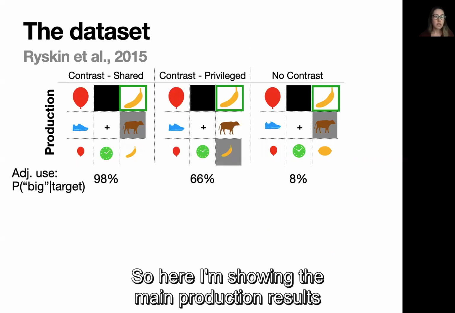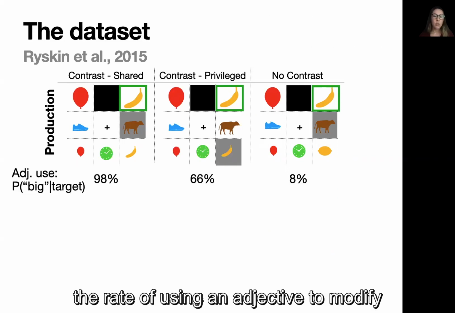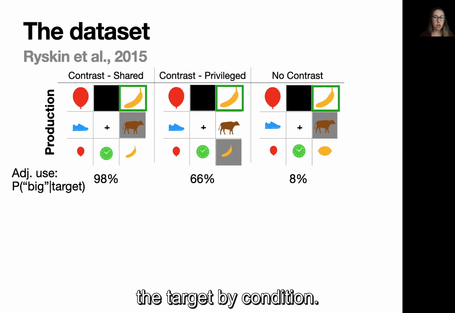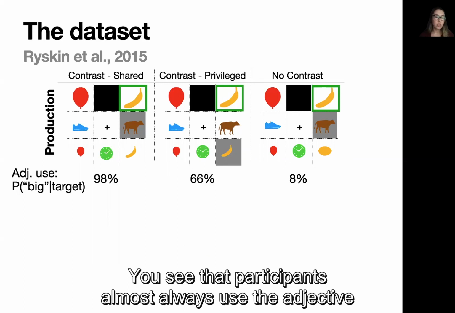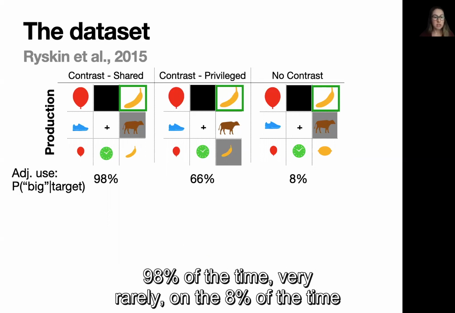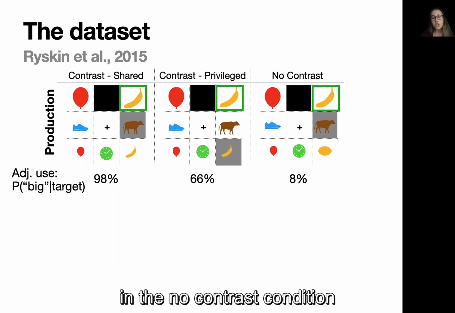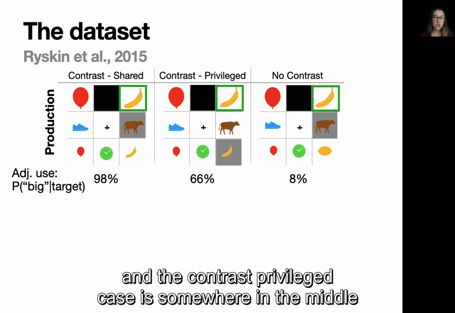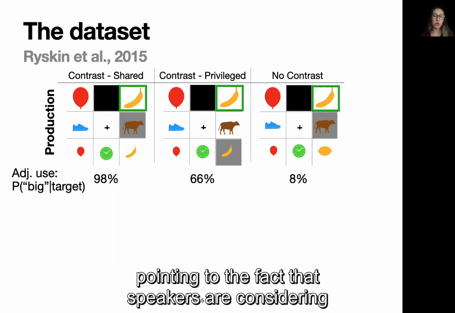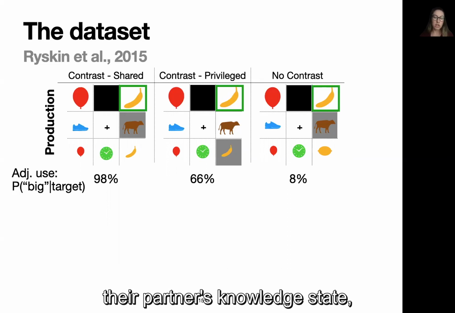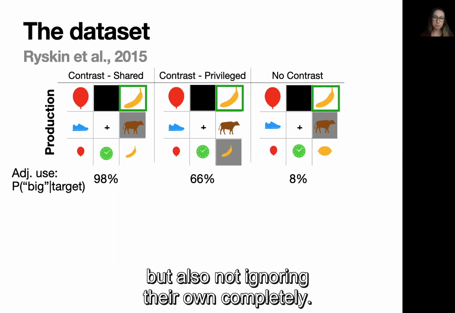So here I'm showing the main production result from this study, the rate of using an adjective to modify the target by condition. You can see that participants almost always use the adjective when they're in the contrast shared condition, 98% of the time, very rarely, only 8% of the time in the no contrast condition. And the contrast privilege case is somewhere in the middle, pointing to the fact that speakers are considering their partner's knowledge state, but also not ignoring their own completely.